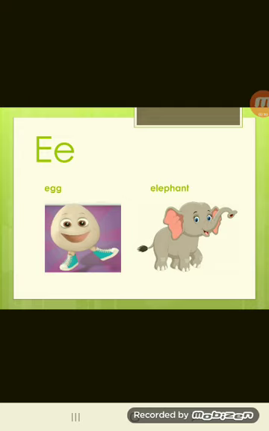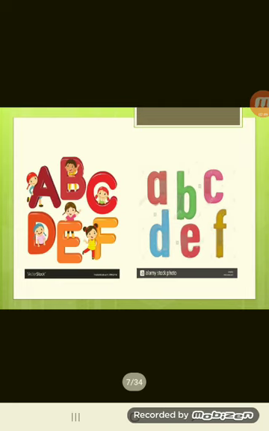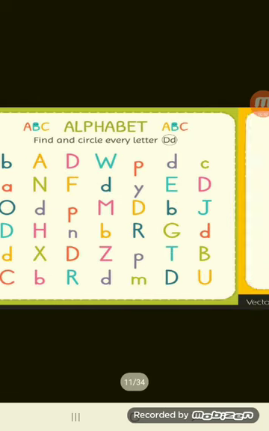E, like the sound at the beginning of the word egg, and the sound at the beginning of the word elephant. So again, egg, elephant. So this sound is the f sound, and f is for fish, and f is for farm. Okay, let's move to the next sound.